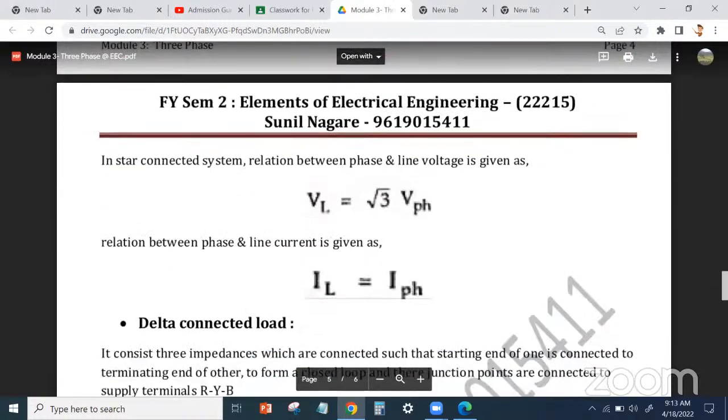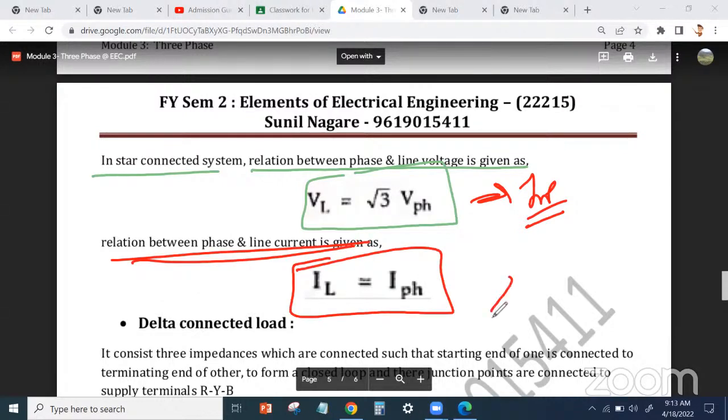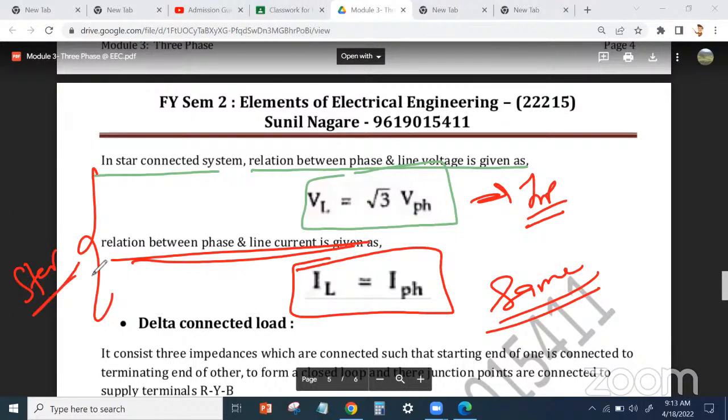In a star connected system, what is the relation between the phase and line voltage? The line voltage is √3 times the phase voltage. This should be known. It is very important. In a star connected system, the line current and phase current are both the same. In a star system, line voltage is √3 times phase voltage, and line current and phase current are the same.